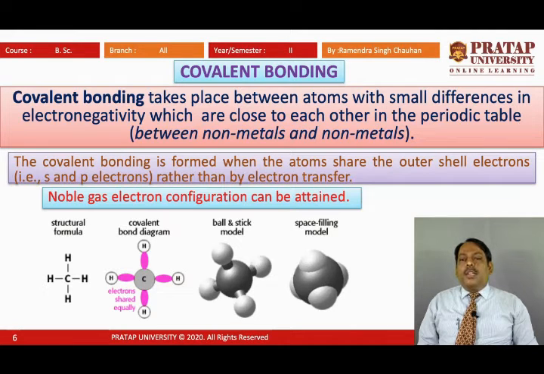The covalent bonding is formed when the atoms share the outer shell electrons, that is s and p electrons, rather than by electron transfer. I told you that in covalent bonding electrons are being shared. When electrons are being shared, it means non-metals are involved, because non-metals cannot donate electrons.